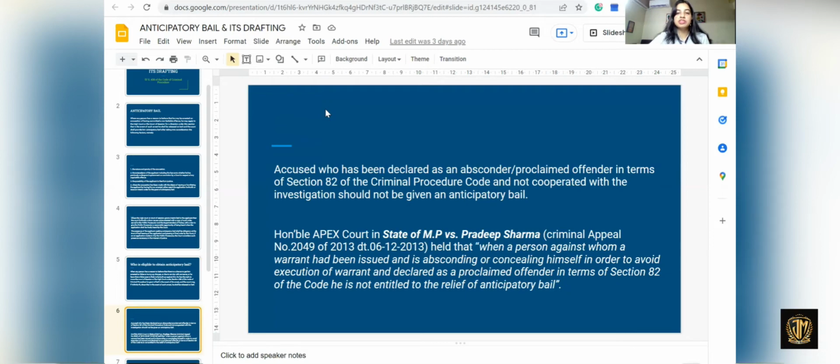So, the Supreme Court in State of Madhya Pradesh versus Pradeep Sharma held that when a person against whom a warrant has been issued is absconding or concealing himself in order to avoid the execution of such warrant and is declared as a proclaimed offender in terms of Section 82 of the Code, he is not entitled to the relief of anticipatory bail.